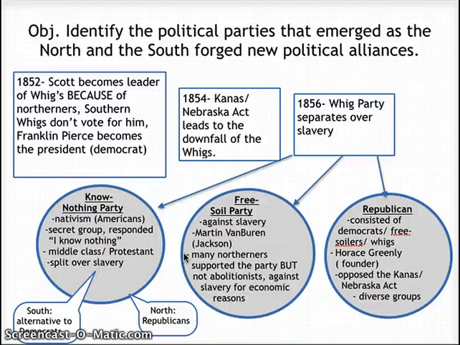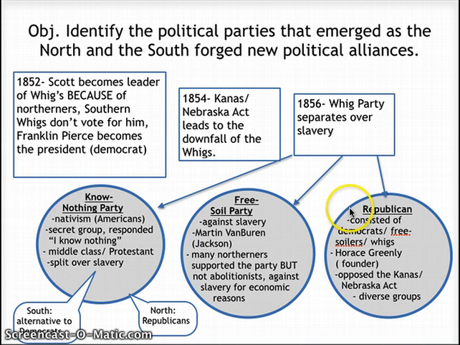Some of these Northerners were in the party for the abolition of slavery. They wanted to get rid of slavery completely. But other Northerners, and many of the Northerners in this party, didn't necessarily care about getting rid of slavery, but they didn't want slavery to spread to the North. So in the past, we've talked about how people in the North were worried that if slavery spread to the North, it would lead to sort of an economic crisis for all those new immigrants that are coming into the country. Okay? This party consists of a lot of those Northerners as well.